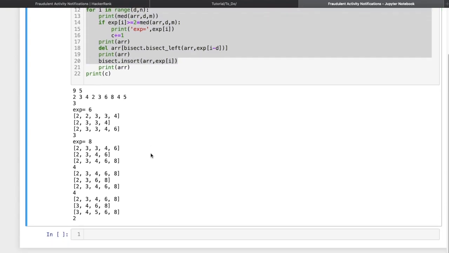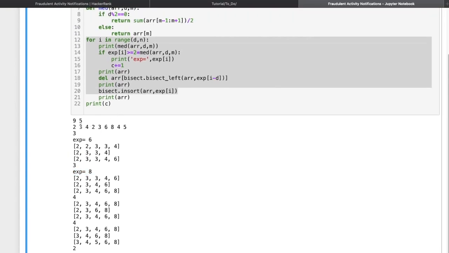Now for the second iteration, the median will be 3, and the next expenditure value is 8. So you can see here for the next 5 elements, the median is 3 and the next expenditure value is 8. So 8 is greater than or equal to 2 times 3, which is 6. So 8 is greater than or equal to 6. Now the counter would have been added.